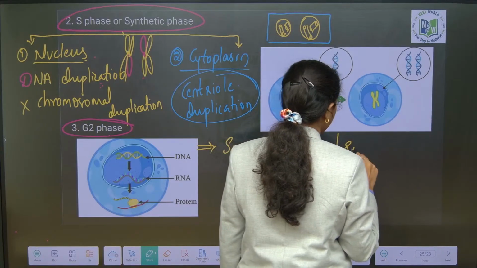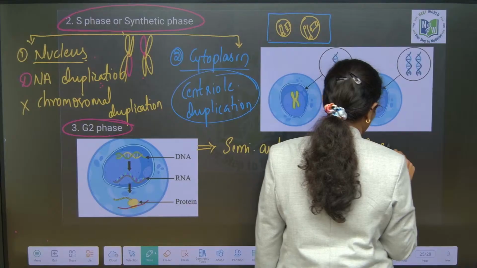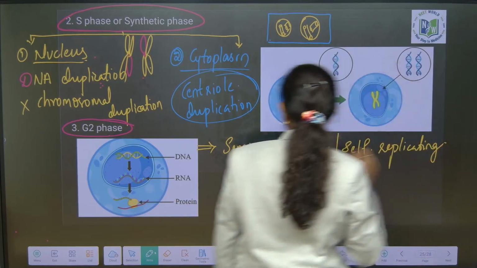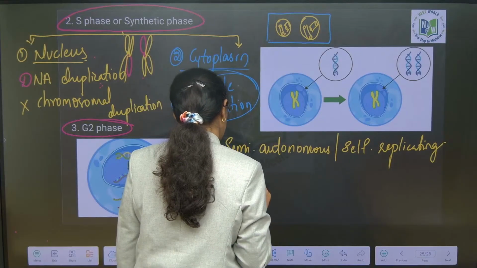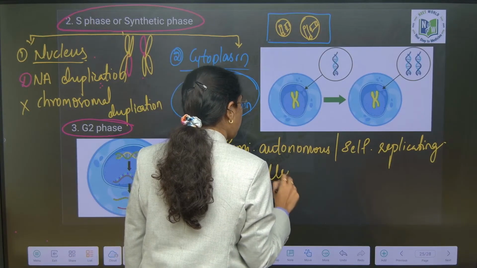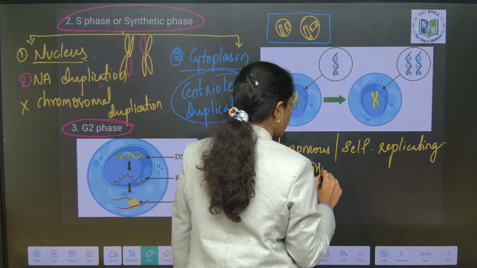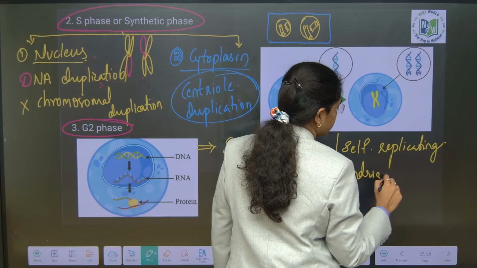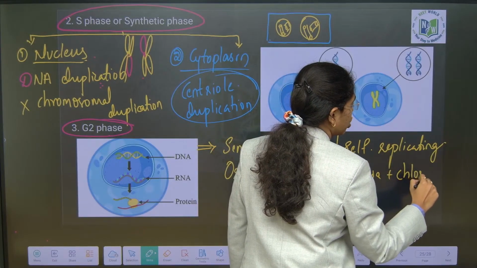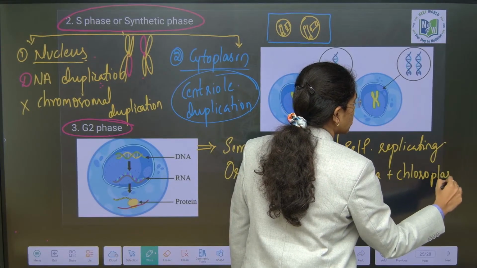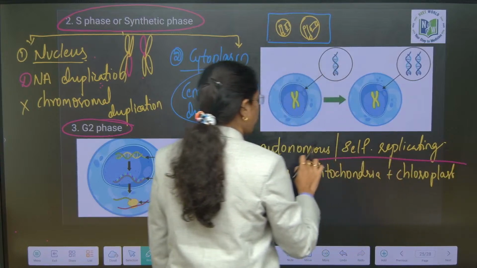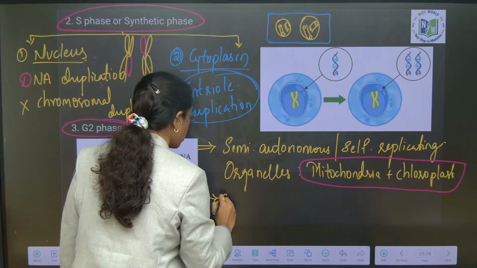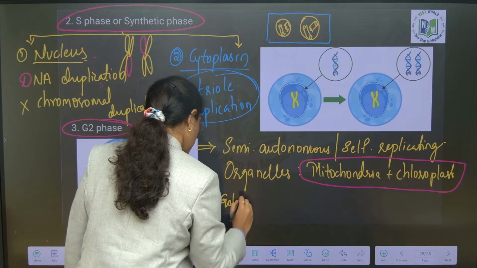What are they? Mitochondria and chloroplast. They will duplicate in which phase? G2 phase. Along with these two, Golgi bodies are also duplicated in G2 phase.